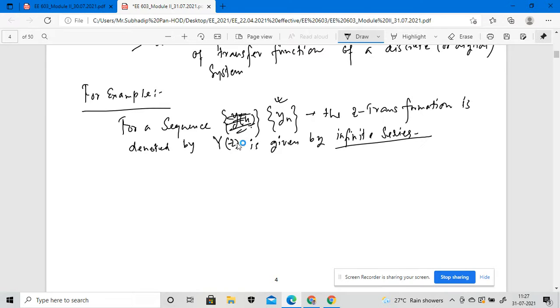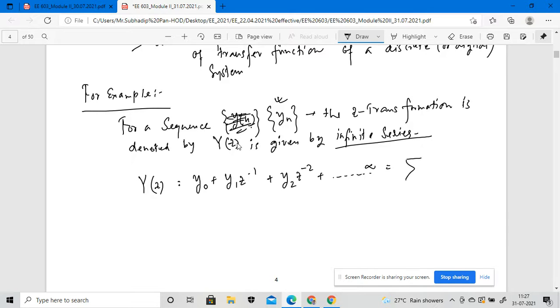So Y of z is actually y0 plus y1 z inverse plus y2 z to the power minus 2 plus dot dot dot. This will be my infinite series, right?